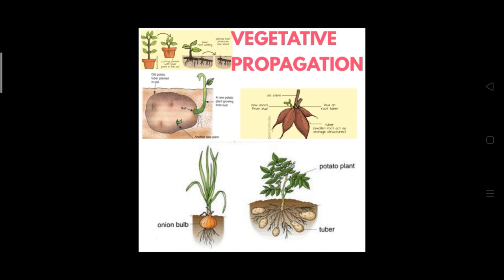The next point is that it leads to overcrowding around the parent plant. Through the vegetative parts the new plants are produced, so if it is a natural method, around the parent plant there will be new offspring. It will lead to overcrowding. So the last point here is that it leads to overcrowding around the parent plant. These are the disadvantages which I have noted here. If any other disadvantages come to your mind, please write them in your notebook.